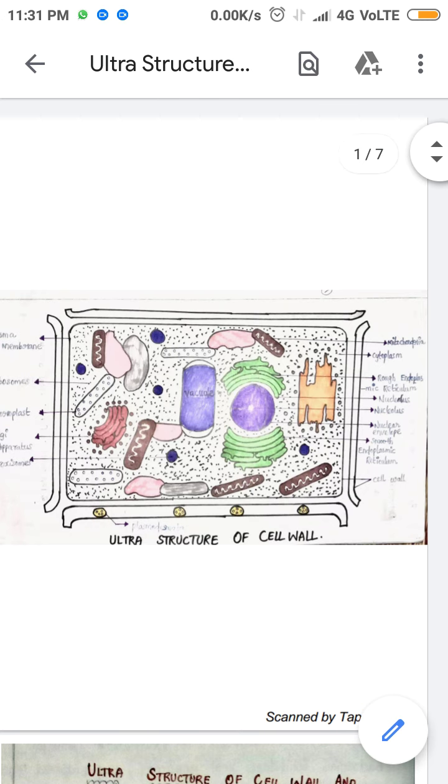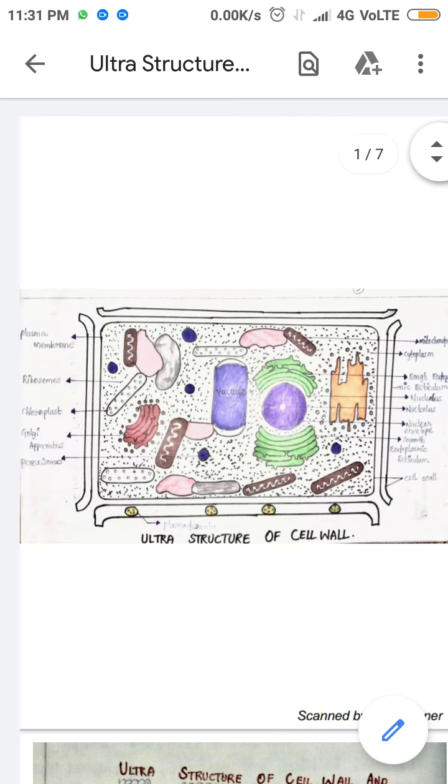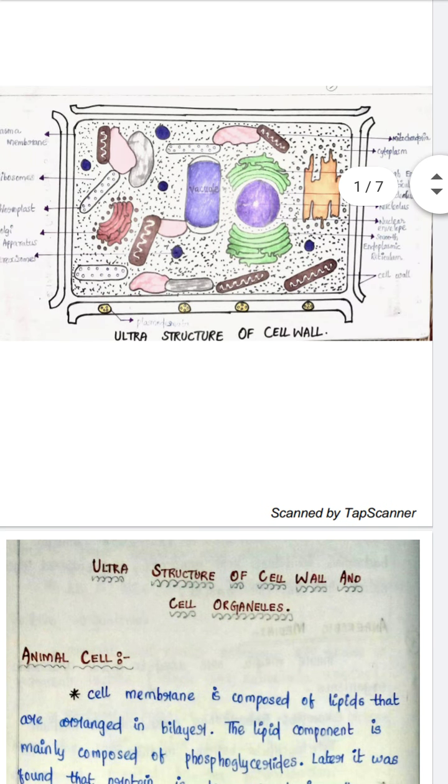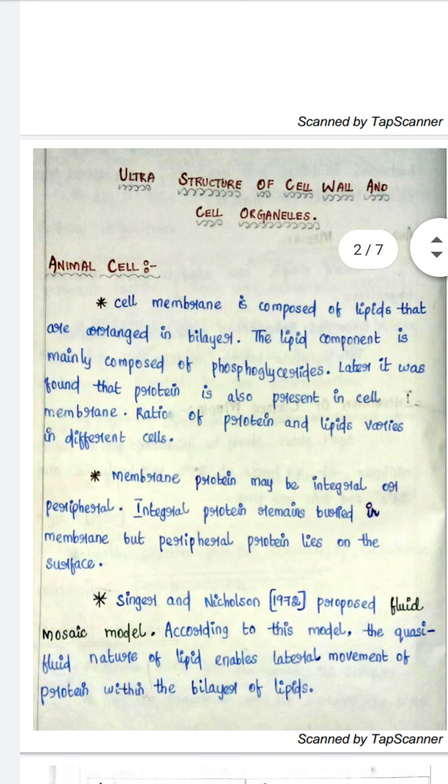You have mitochondria, cytoplasm, rough endoplasmic reticulum, smooth endoplasmic reticulum, nucleus, nuclear envelope, cell wall, plasma membrane, ribosomes, chloroplast, Golgi apparatus, peroxisomes, and plasmodesmata. So this is the ultrastructure of cell wall, and I have shared the notes.